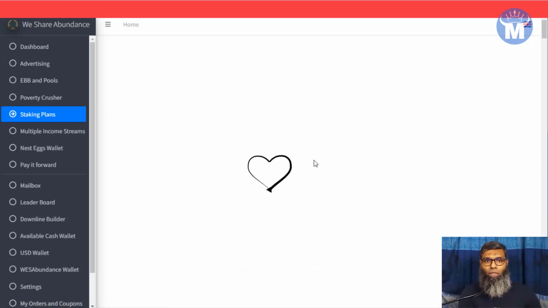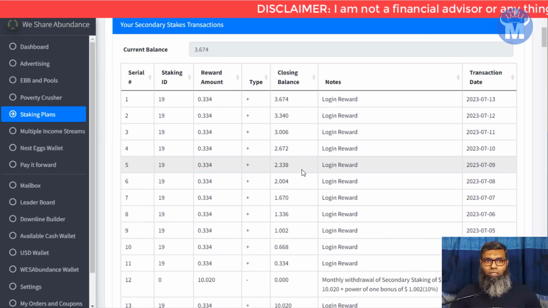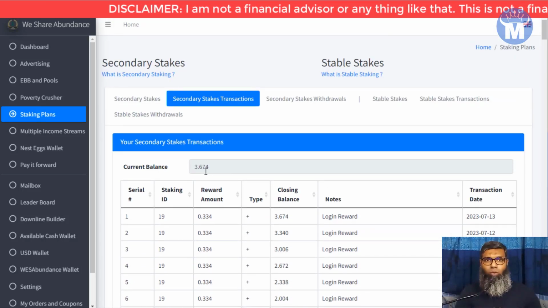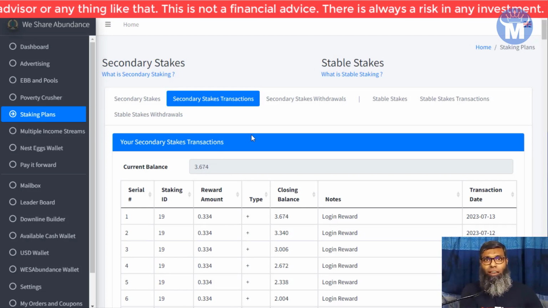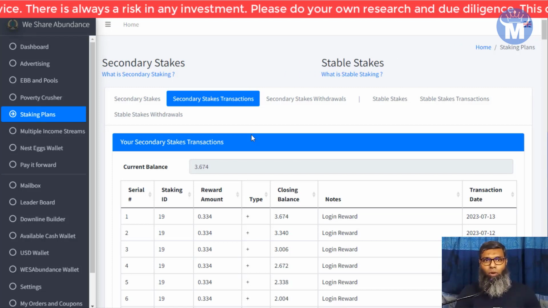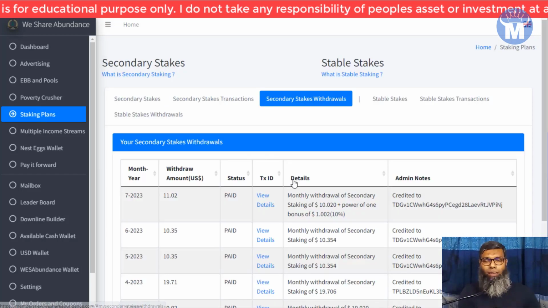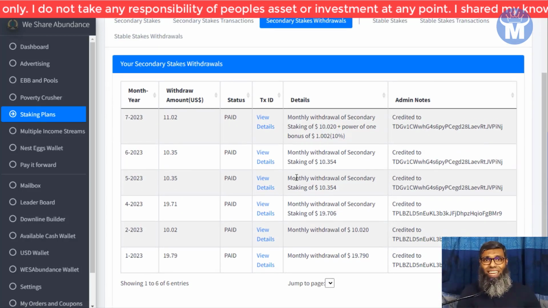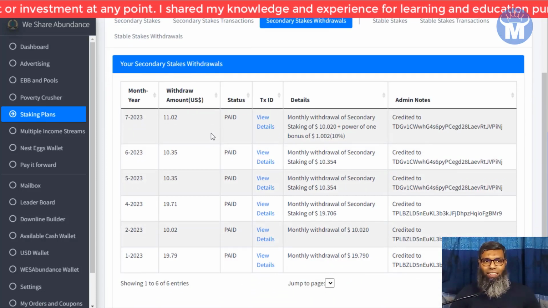Here you can see these are the login rewards that are added to my transactions, and when a month has passed, on the first or second of every month, they take the withdrawal amount and pay it to the customers. If I click on the withdrawals section here, you can see from that $100 I invested in the secondary stakes, I already got paid.